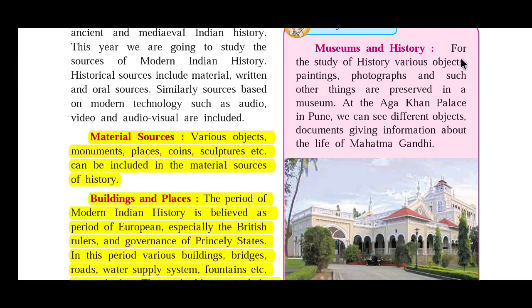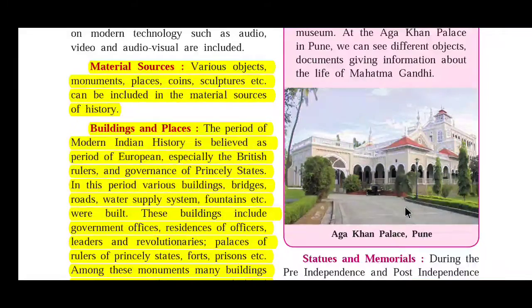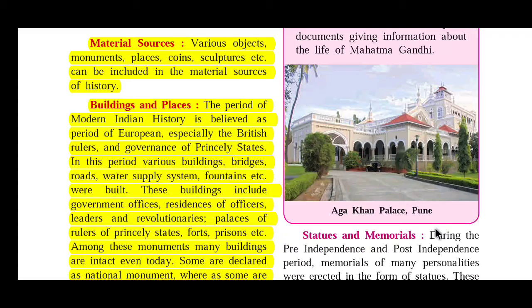Museum is also a material source for the study of history. Various objects, paintings, photographs, and such other things are preserved in a museum. At the Aga Khan Palace in Pune, we can see different objects and documents giving information about the life of Mahatma Gandhi. Meaning, through this museum of Aga Khan Palace, we are getting information about Mahatma Gandhi. That's why it is a material source.